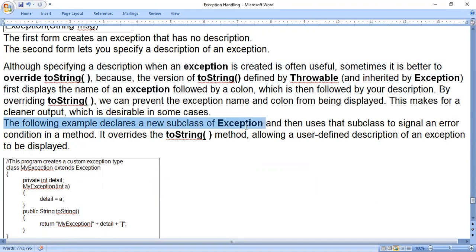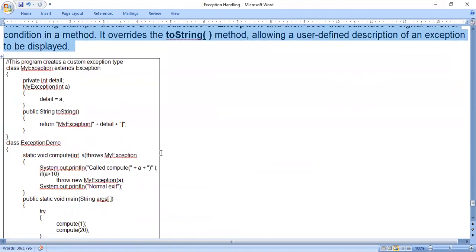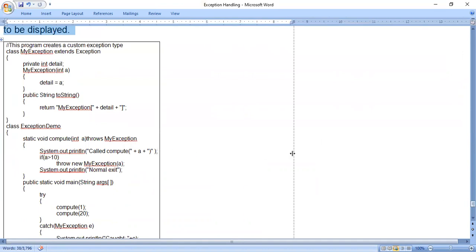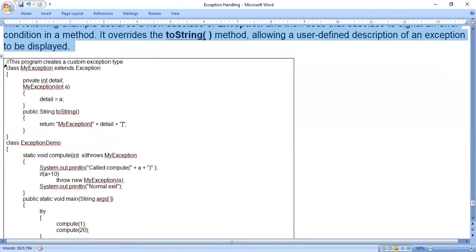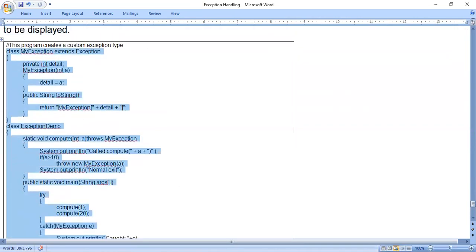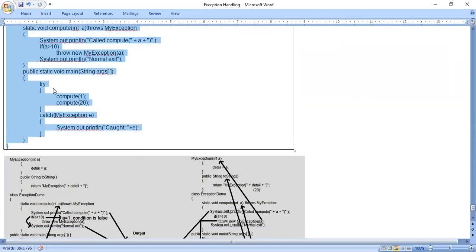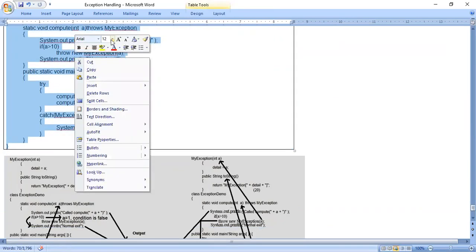The following example declares a new subclass of Exception and then uses the subclass to signal an error condition in a method. It overrides the toString method, allowing a user-defined description of an exception to be displayed. Now we see how we can change the error message and how it is displayed actually. So this is the last program in this chapter, and it's interesting also. We'll see.